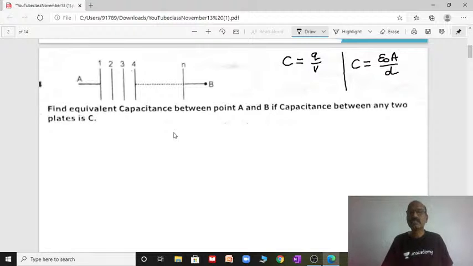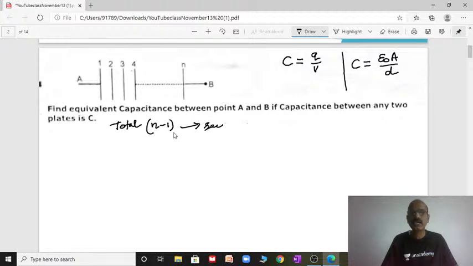Today's concept is, here you see the first numerical: find the equivalent capacitance between point A and B if the capacitance between any two plates is C. See here, there are n number of capacitors connected between A and B. There are total n minus 1 capacitors connected in series.